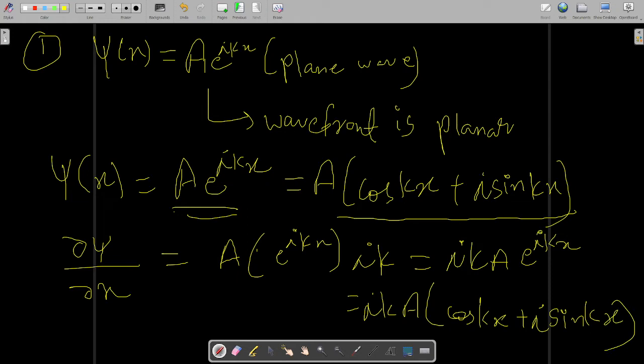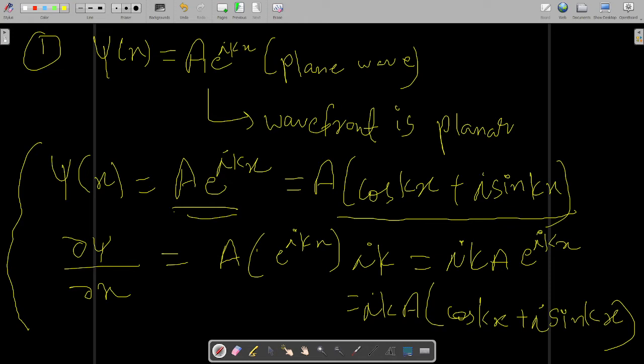And why have we done this? Because we know this very well, that psi x and del psi by del x must satisfy certain conditions for a wave function to represent a realistic situation. Our condition number 1 is that psi x and del psi by del x must be finite everywhere. They must also be single valued, they must also be continuous everywhere, and psi of x must be square integrable.